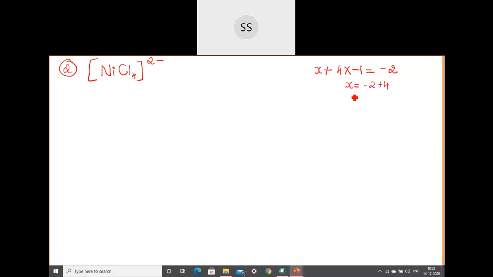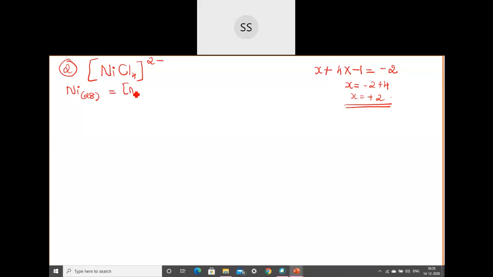So it will be X is equal to plus 2. Okay. So the oxidation state of the nickel in this case is plus 2. Plus 2 is the oxidation state. Before that, the nickel atomic number. First write down the normal electronic configuration with atomic number 28. Okay. 28 is the atomic number.